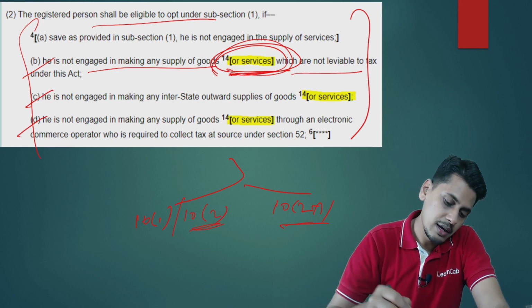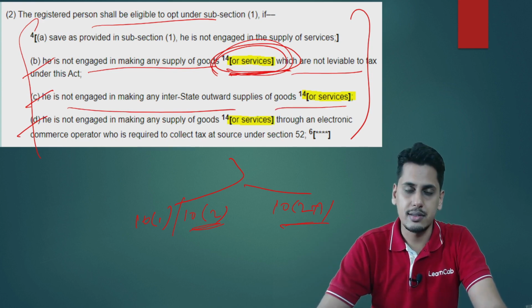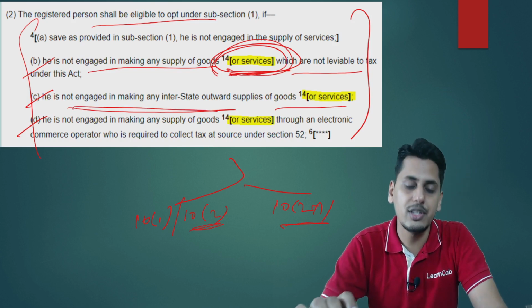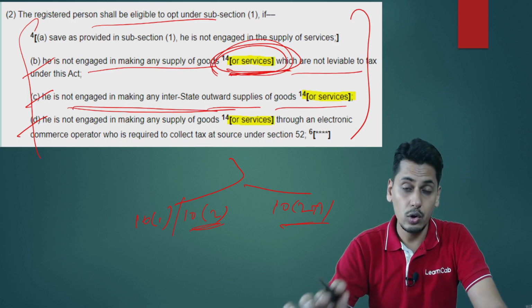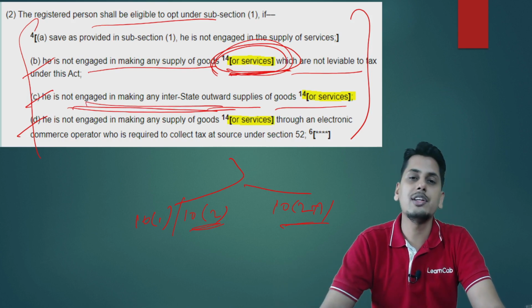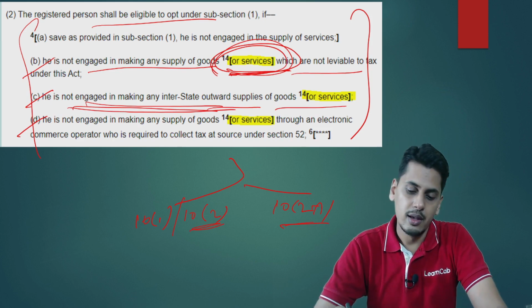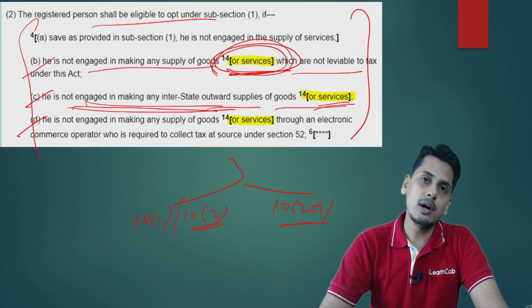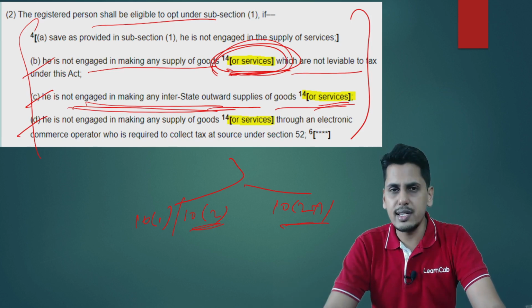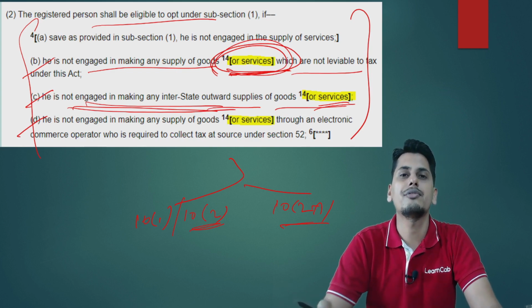Point number C. If he is not engaged in making any interstate outward supply of goods or services. Friends, prior to the amendment, it only stated that he should not be engaged in making any interstate outward supply of goods. Now it states he should not be engaged in making any interstate outward supply of goods or services. So friends, a person who wants to opt for composition scheme of 10 subsection 1, 10 subsection 2 states that he should not be engaged in making any interstate supply of services.